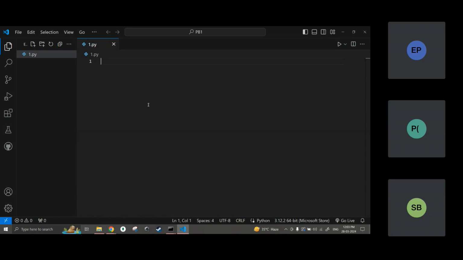Okay, fine. Now let me write some code. But how to write Python code? We don't know that. As I wrote in the interpreter, when I wrote 1 plus 2 and wanted to see the output, it was giving me the output. But here, what will happen if I save this code and run this code?